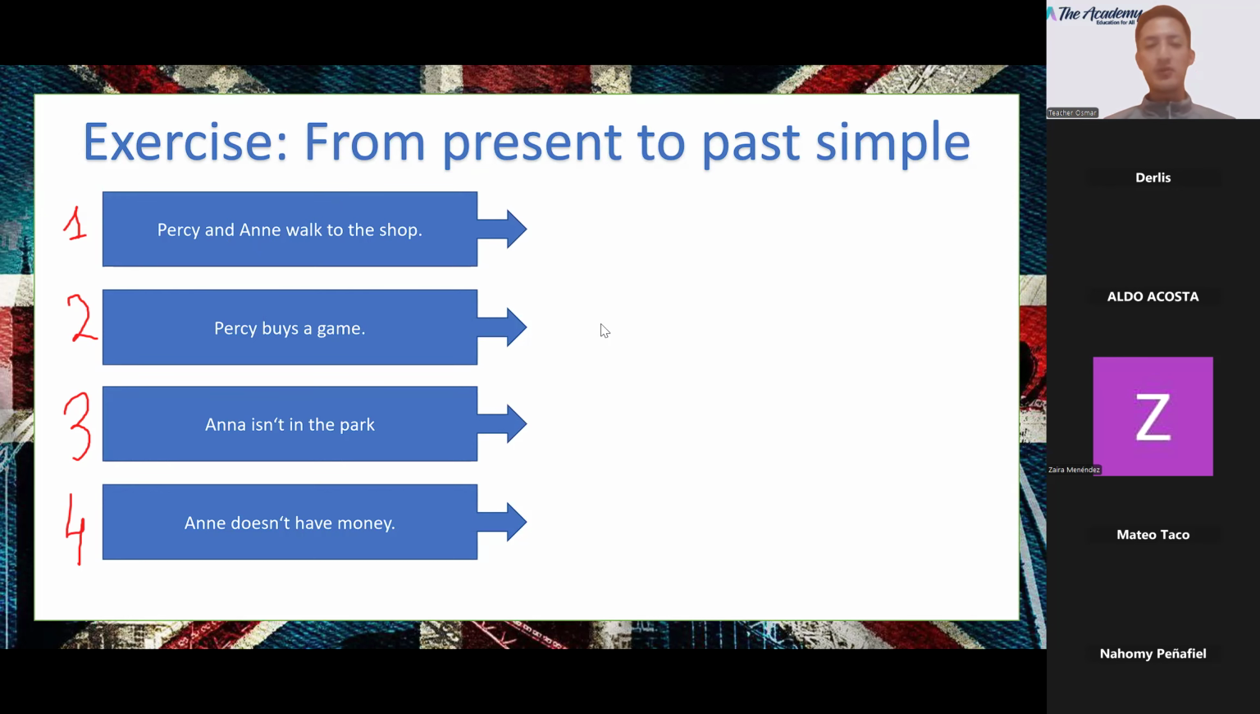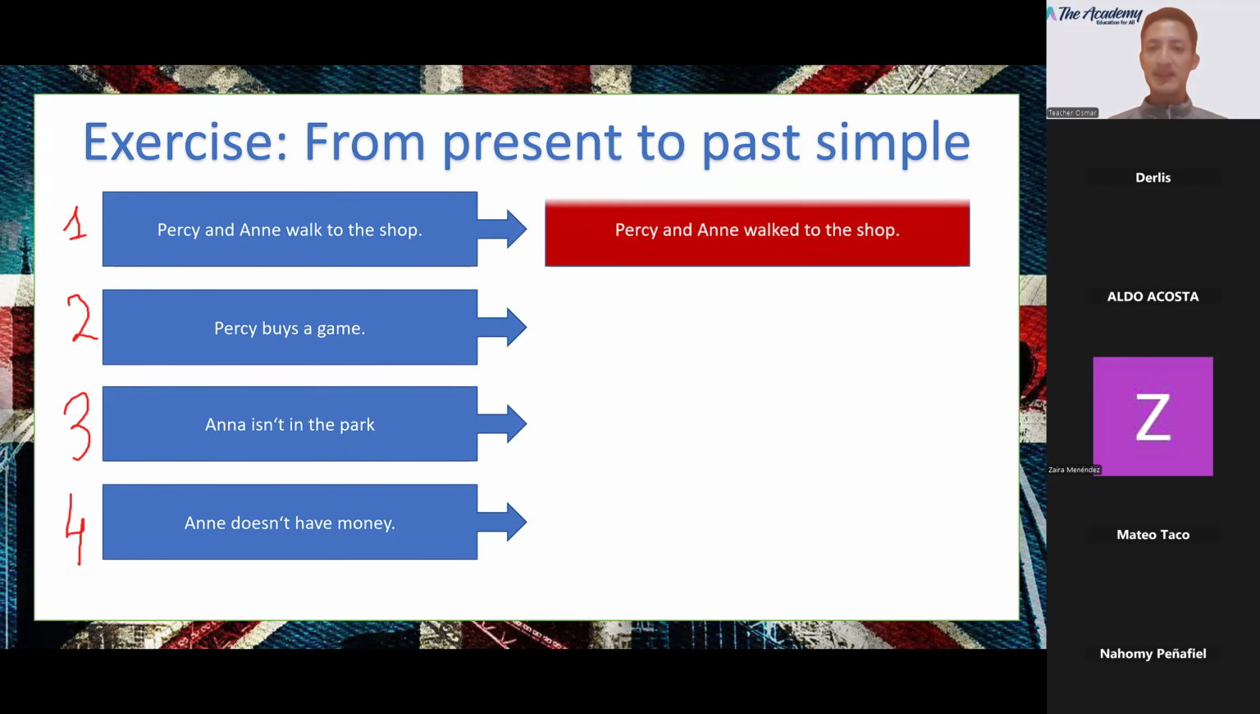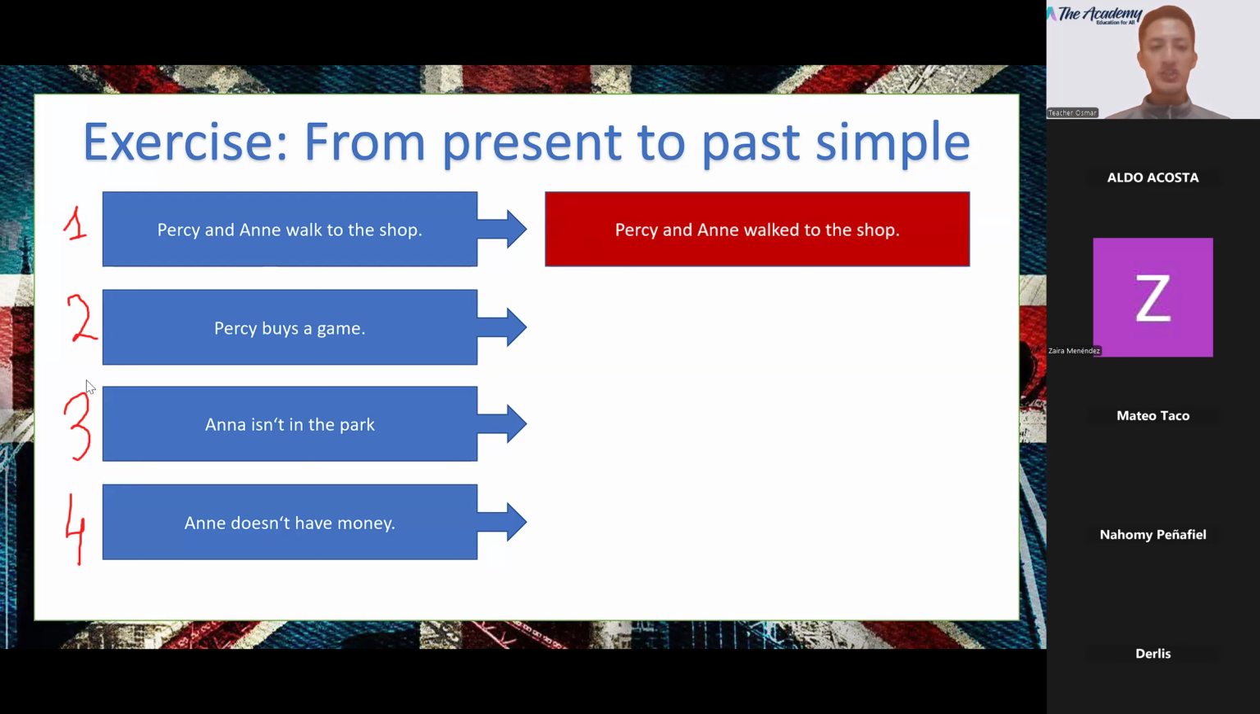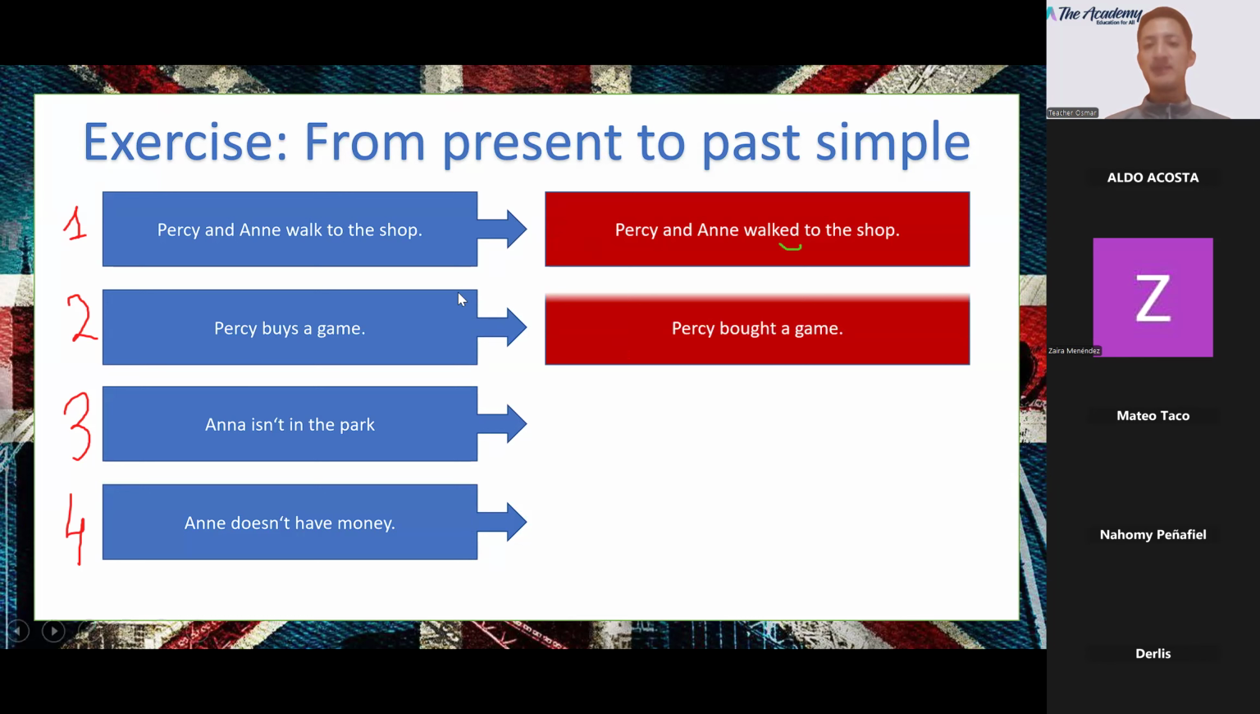Okay, no worries. So we're gonna do it. We're gonna practice all together. So the first one, congratulations, present. In past becomes Percy and Anne walked to the shop. Walk to the shop. Remember, this is regular verb. Percy buys a game. Remember, in past becomes Percy bought. Percy bought a game. Okay, Percy bought a game.